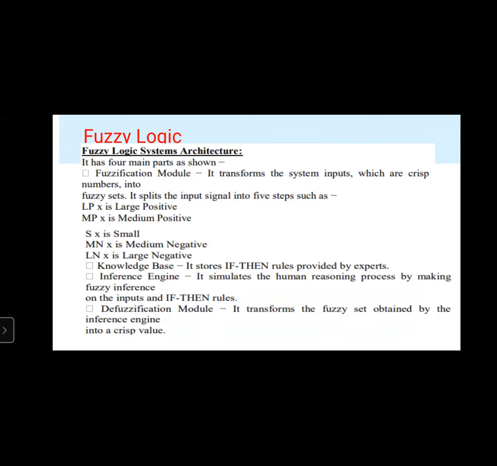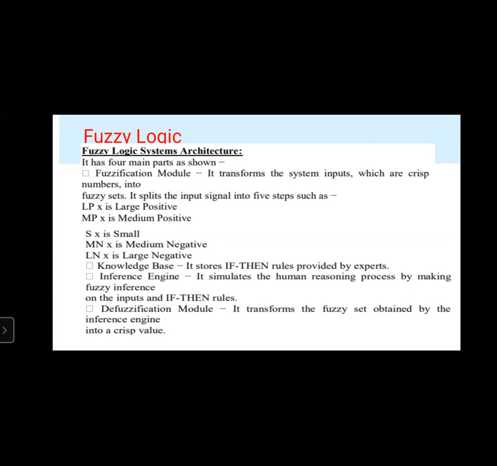Next one, knowledge base. This knowledge base stores the if-then rules provided by the experts. That means the experts will provide the if-then rules to the knowledge base. The knowledge base considers all the if-then rules and is going to take the decision. Next one, inference engine.